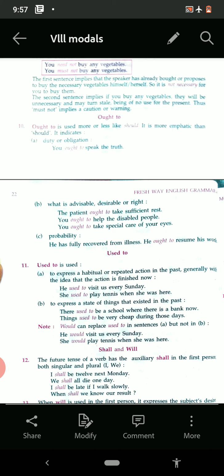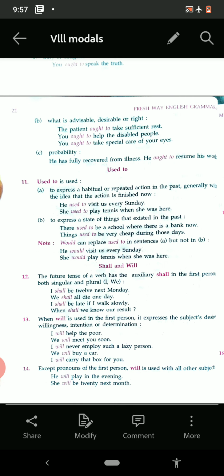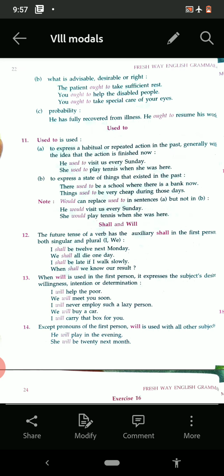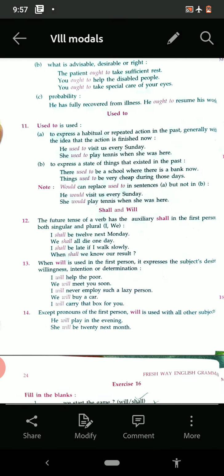Now let us move to our next modal, that is would. So the next modal is would. So would is used as the past of will. For example, in direct or indirect speech we can say, I said he will take tea, and I said that he would take tea when we change into indirect speech.